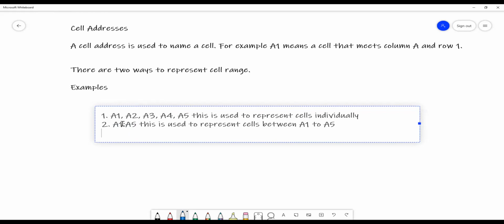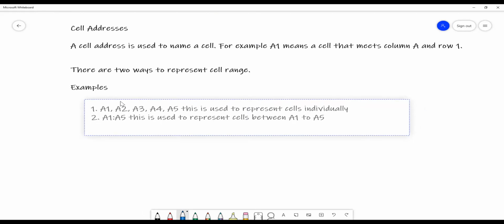The colon represents a range of cells, meaning the cells between A1 and A5, including A1 and A5. So there are two ways to represent this. If you ask me when to use which: if you have the cells in the same place, use the second notation, that's the best. But if you have cells here and there in multiple places, then use the first notation.